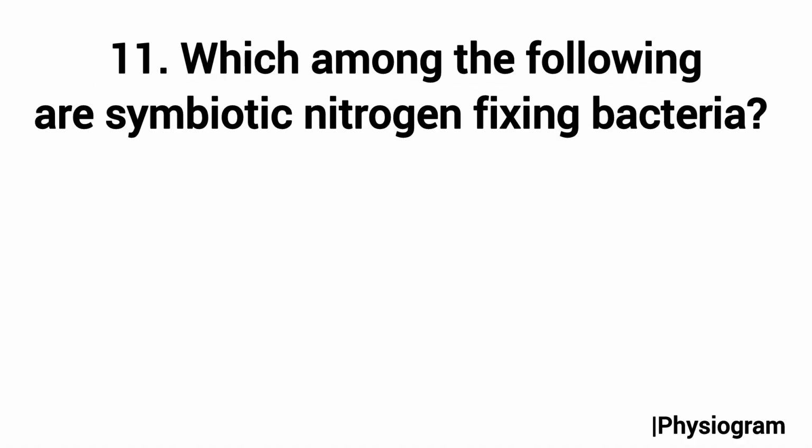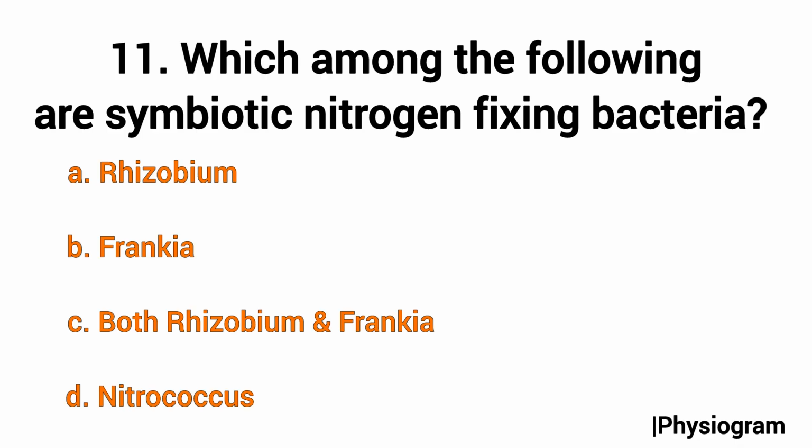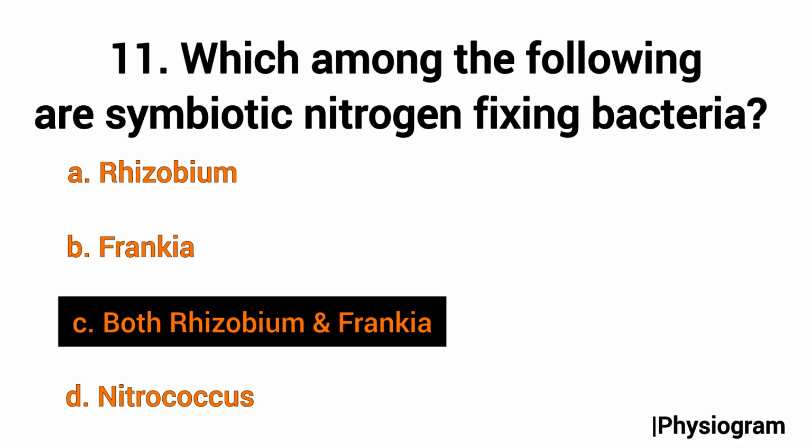Question number 11: which among the following are symbiotic nitrogen fixing bacteria? Option A, Rhizobium, B, Frankia, C, both Rhizobium and Frankia, and D, Nitrococcus. This topic is from symbiotic nitrogen fixation. Rhizobium is a well-known symbiotic nitrogen fixing bacteria that forms nodules on the roots of leguminous plants, and Frankia is also a symbiotic nitrogen fixer but is associated with non-leguminous plants like Alnus. So the correct answer will be option C, both Rhizobium and Frankia.